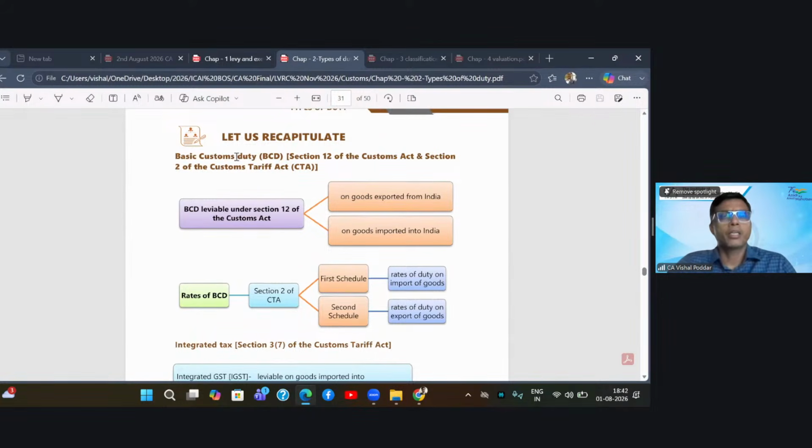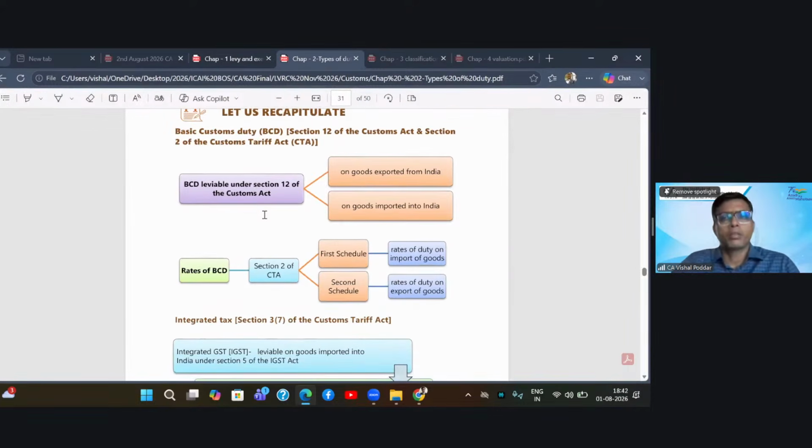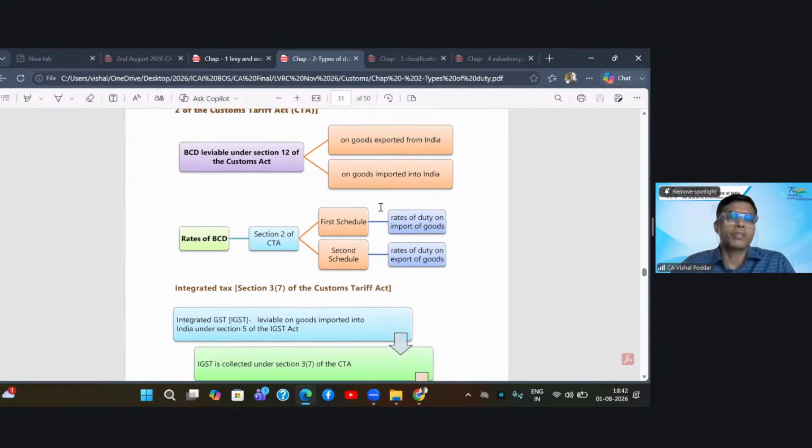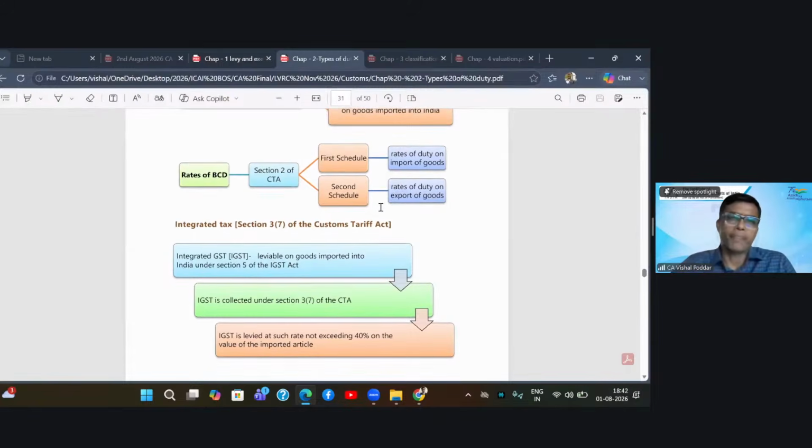So the first duty we are studying is the basic custom duty. It is levied as per the charging section of the Customs Act, that is section 12, read with section 2 of the Customs Tariff Act. Now, there are two types of basic customs duty. One is on export goods, which will be as per Schedule 2, and one is on goods imported, which is as per Schedule 1. So section 2 of the Customs Tariff Act says that for the rate of customs duty, you have to go to the respective schedules.